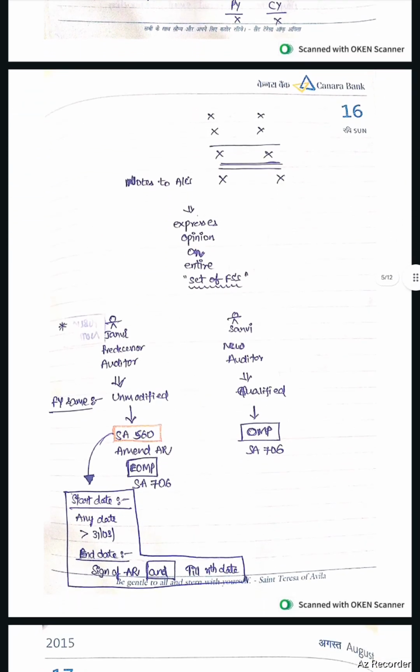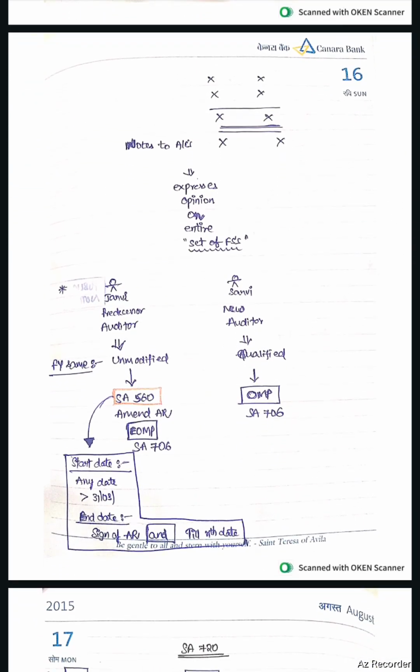Next, there is a predecessor auditor. In the same financial year, he has given unmodified opinion. In such a case, SA 560, for the same financial year, there are two auditors, predecessor auditor, new auditor. The predecessor auditor has given unmodified opinion and new auditor has given qualified opinion. In case of new auditor, as he has given qualified opinion, he need to express the same details in other matter paragraphs as per SA 706.